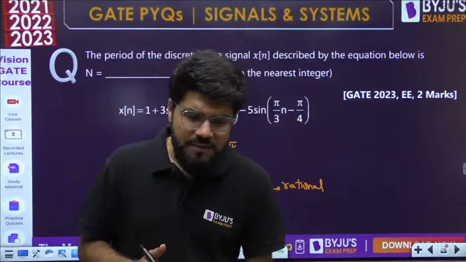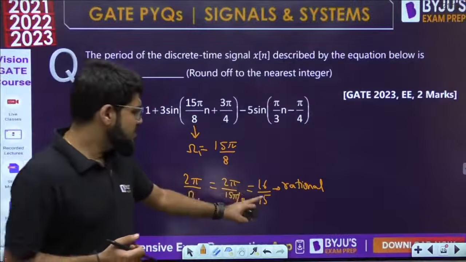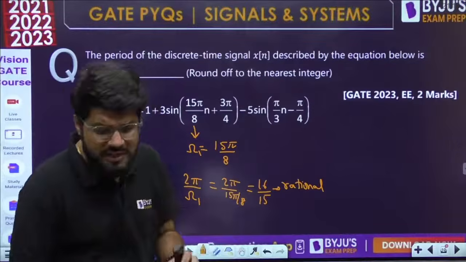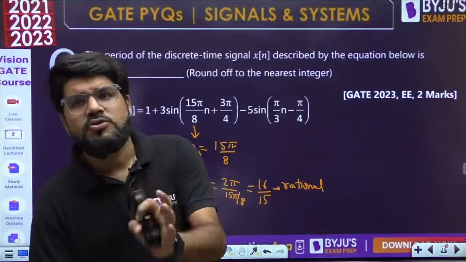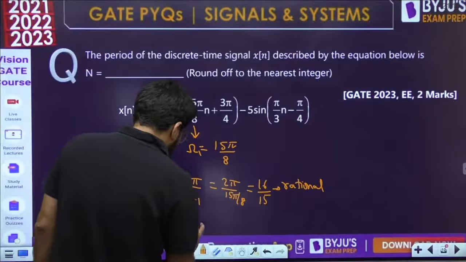But what is the period then? The period is not 16 by 15, because for a discrete time signal the period can only be an integer. So what is the period N1?